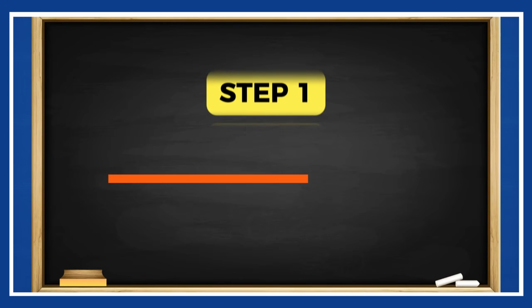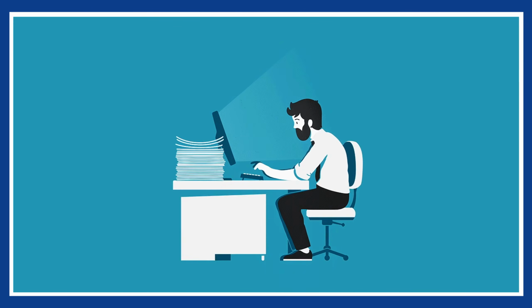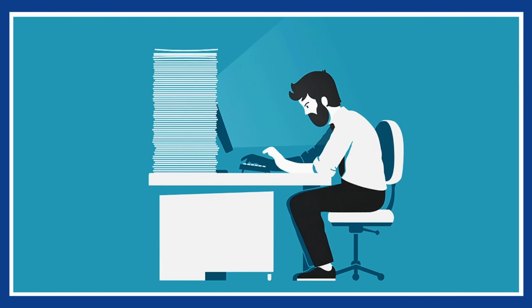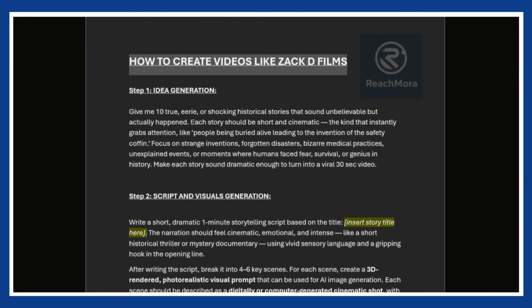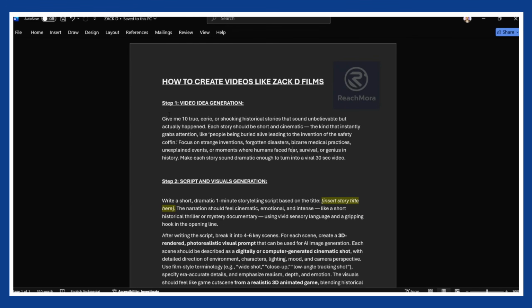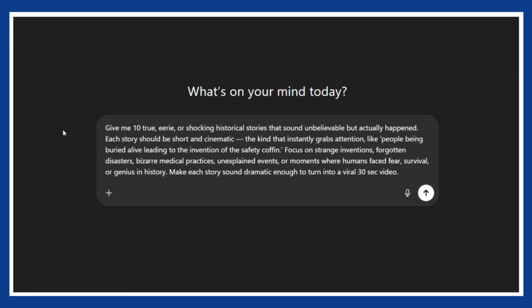Step 1, the idea and script. All right, first thing you need, an idea. You want something that hooks people instantly. So instead of trying to come up with a million ideas yourself, just steal my process. Down in the description, I've dropped a full document with every single prompt and tool I used. Just open it up. Now copy the first prompt. Go to ChatGPT, paste it, hit enter.